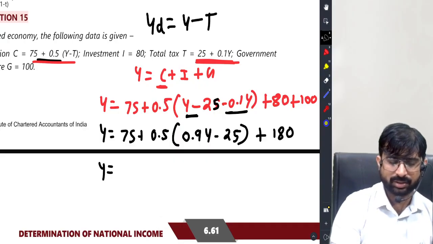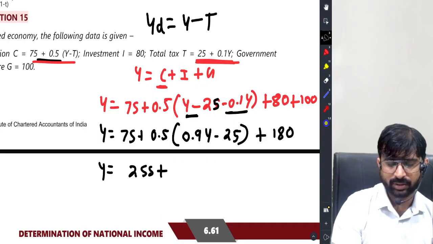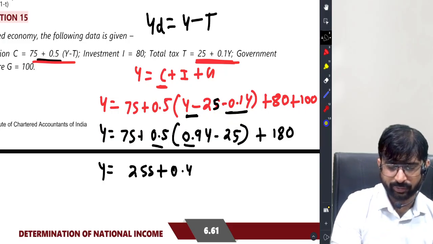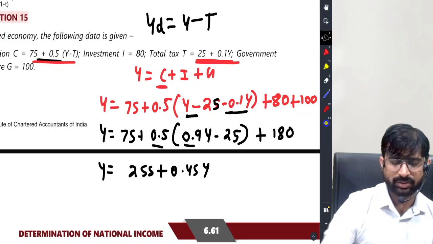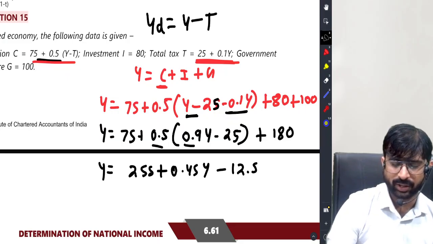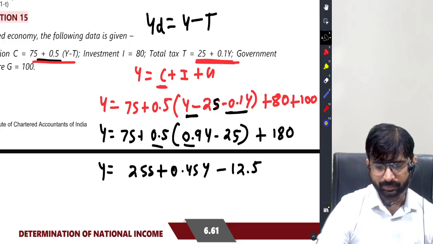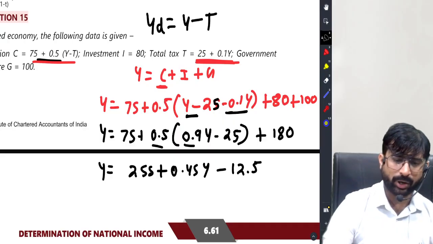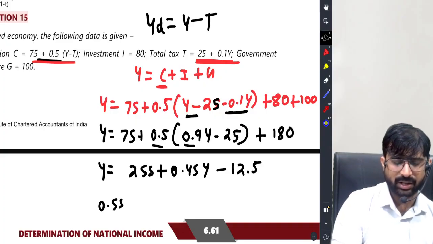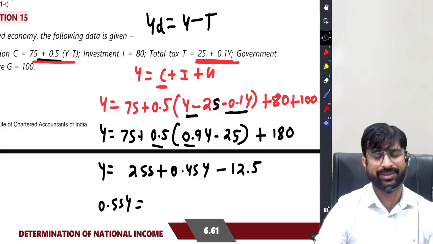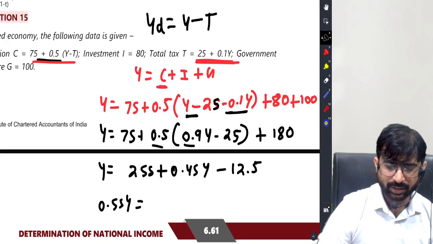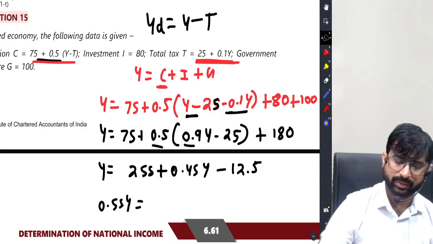So income is 255, 0.5 into 0.9 is 0.45Y, and 0.5 into minus 25 is minus 12.5. So Y minus 0.45Y is 0.55Y. 255 minus 12.5 is your 242.5.